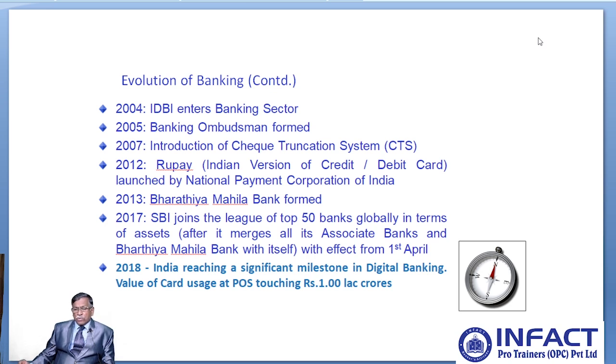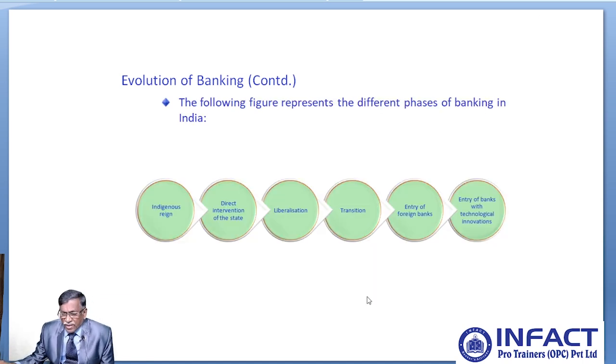In the year 2018, India reached a significant milestone in digital banking. The value of card usage at point of sale, the POS, touched around 1 lakh crore rupees, which is a phenomenal achievement as far as banking is concerned. The following figure represents the different phases of banking in India. There is the indigenous region, direct intervention of the state, liberalization, then transition, then entry of foreign banks, and entry of banks with technological innovation.